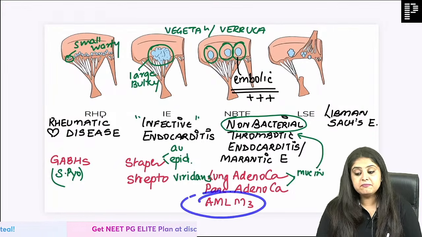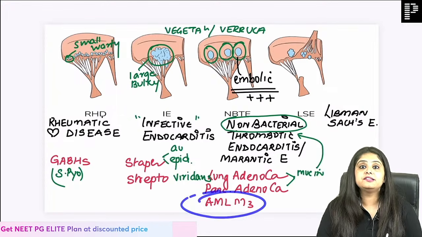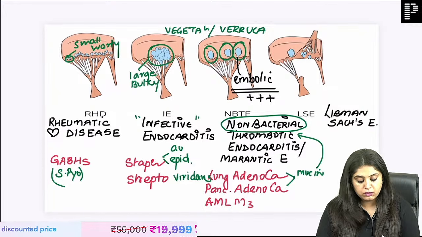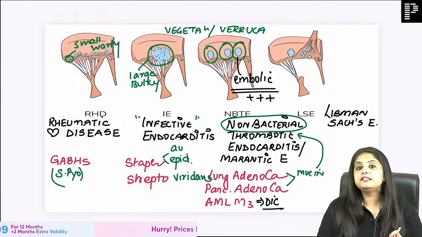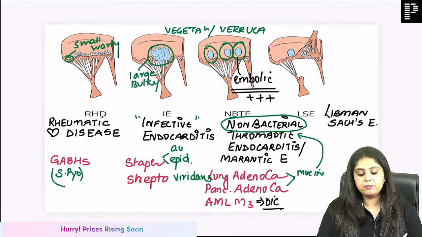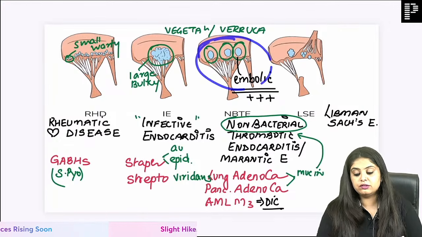Now coming back, name one leukemia which can result in this, and that is AML-M3, because we all know AML-M3 is the only leukemia known to cause DIC. DIC means it can cause a lot of clots and thrombus, and that can cause NBTE also.